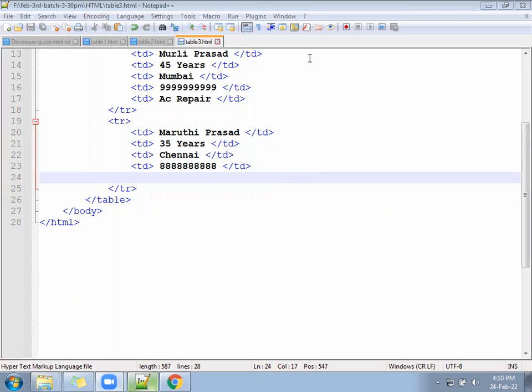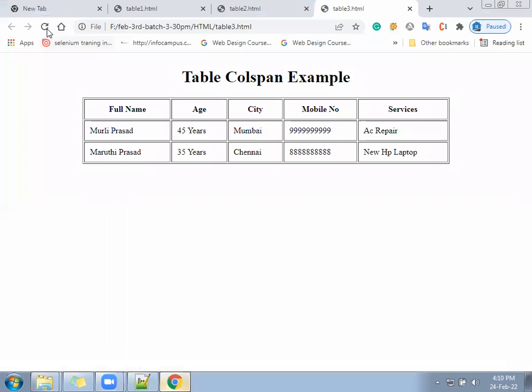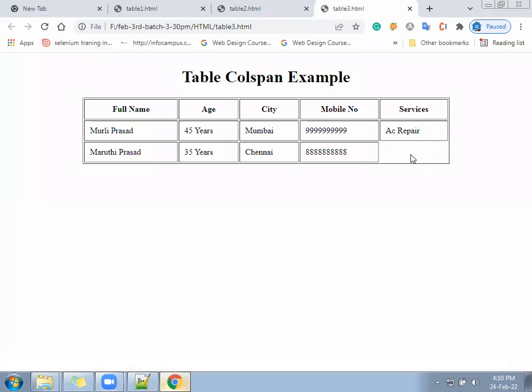Check now, the table is looking incomplete. Something is missing in the last. One TD is missing in the last. We want, suppose service does not exist, so instead of displaying an empty column, we will ask the mobile number to take the place of service also.